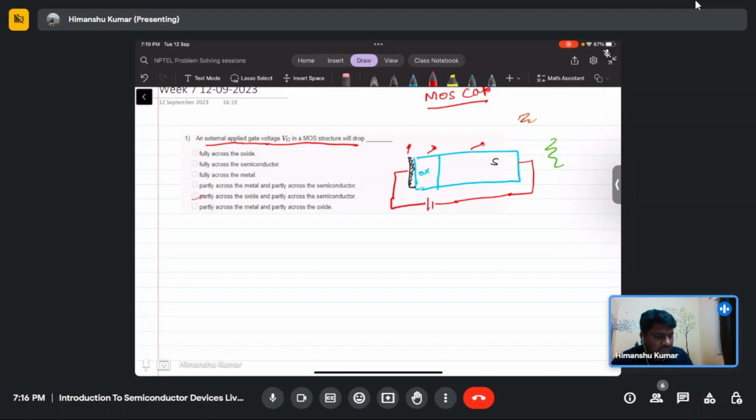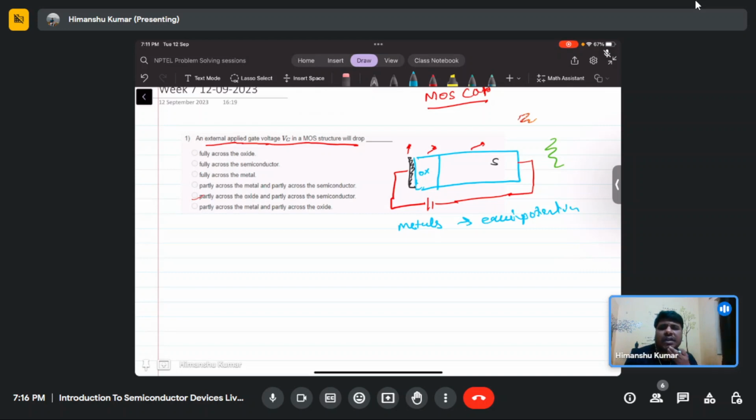In metal, as we know, metals are generally in electrostatic conditions. If we consider a perfect conductor, then metals are equipotential, which means there will not be any voltage drop across it. This is true only in the case of electrostatic condition.